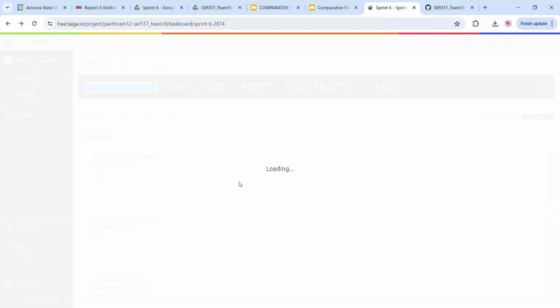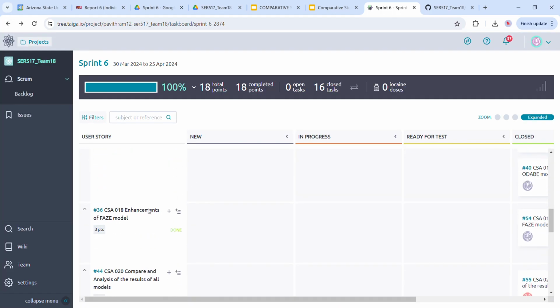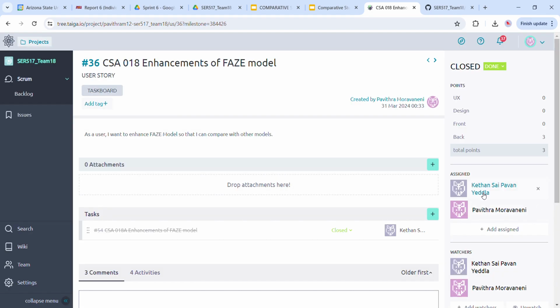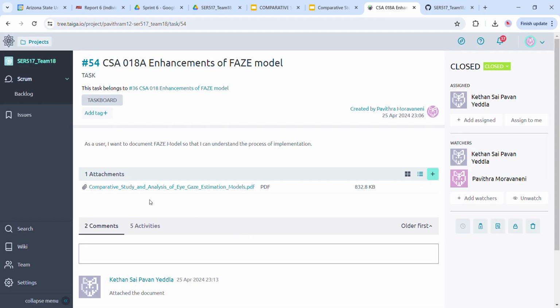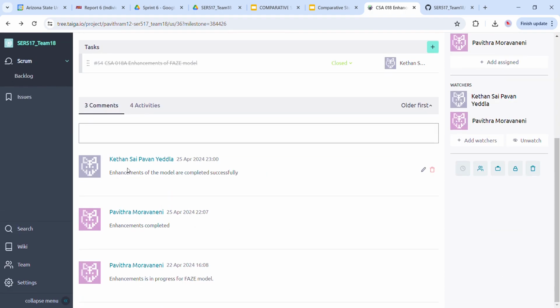If we go to the next user story, it is the enhancements of the face model, which has been worked on by Ketan and Pavitra. This is basically the same as the other models. We have done the enhancements on the code of the face model to get better performance results. And this has also been divided into subtasks for documenting the steps that we have followed.